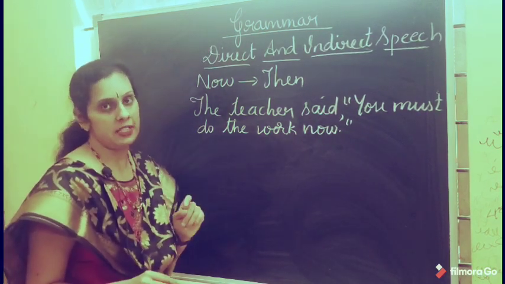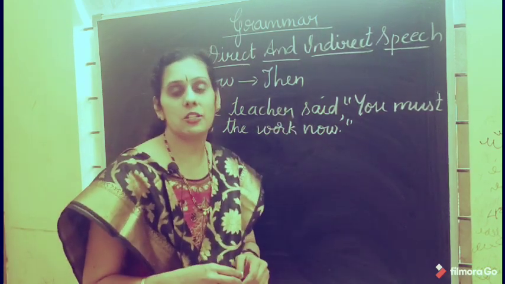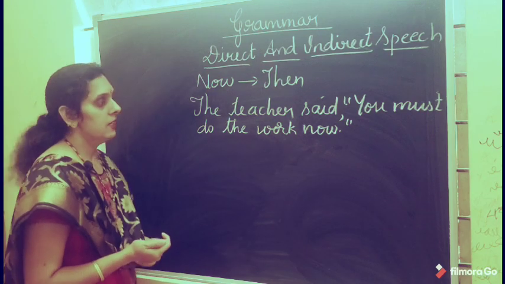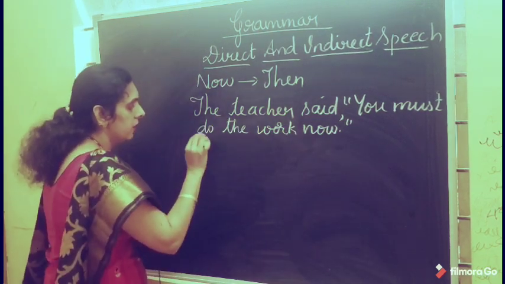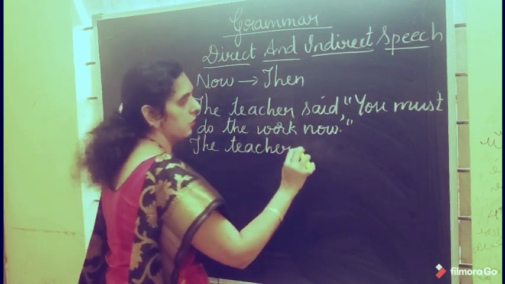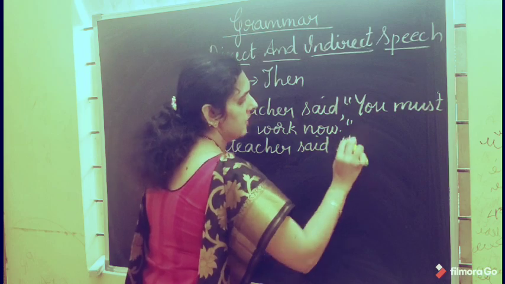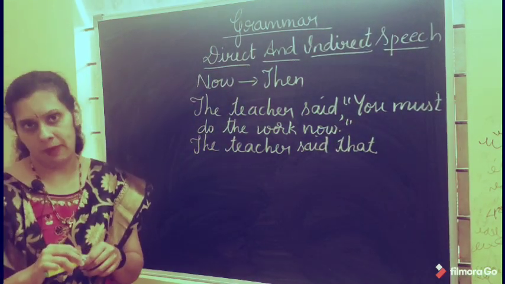Now how can you change it? You know that the reporting part and the reported part are joined by the conjunction "that". The teacher said that. You change this according to the object of the reporting part.